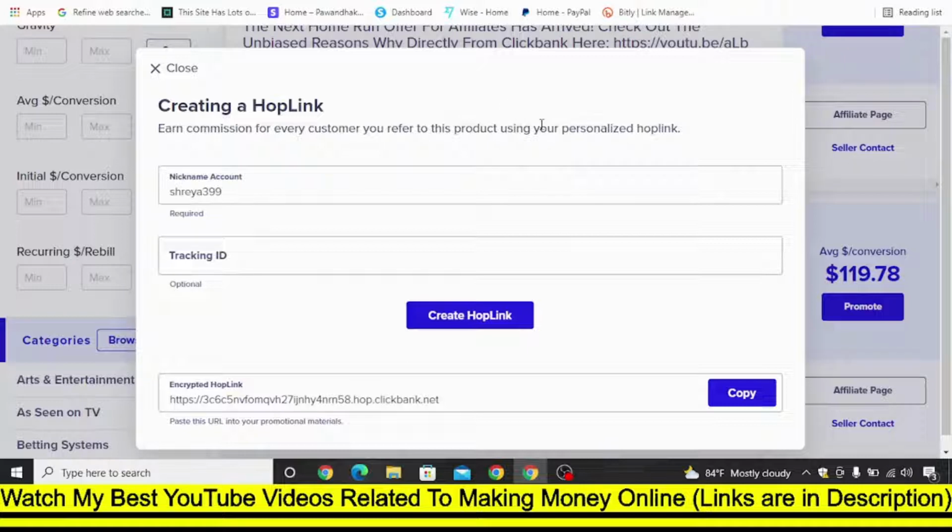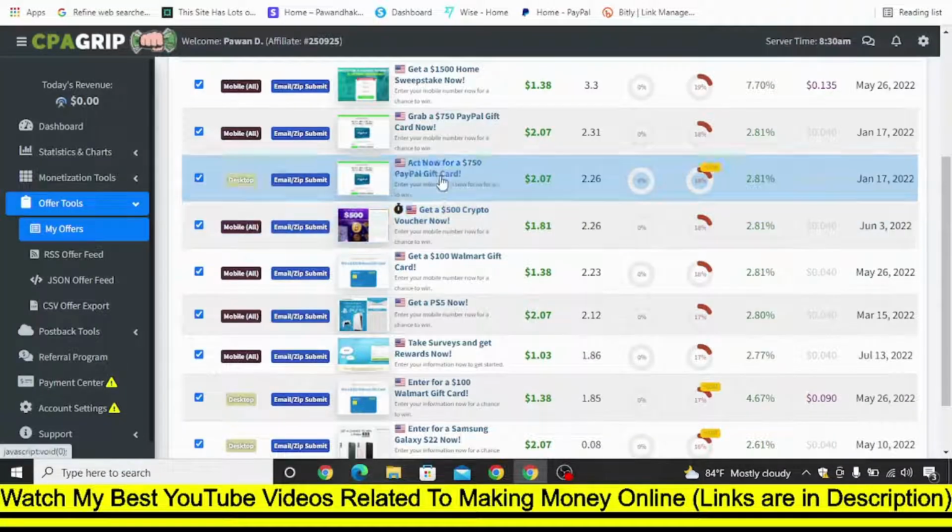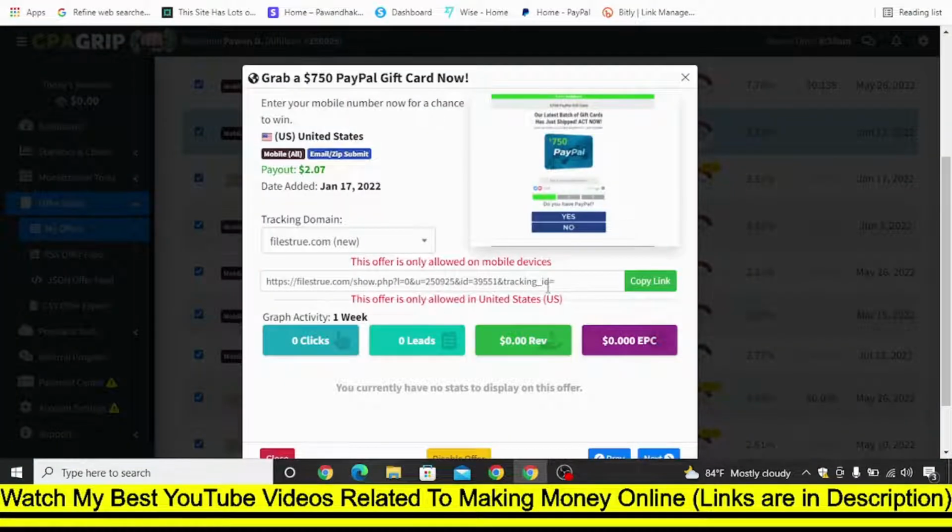Okay, and once you sign up to all of these platforms, what you need to do is get traffic to your offers. So now I'm going to show you a free traffic source which you can use to get traffic to this offer so that you can get some email submits or sales. Not only that, I'm also going to give you some exclusive tips which you can use to bring more sales on some of the proven offers that are already bringing sales and signups to other people. Okay, I'll show you that also.